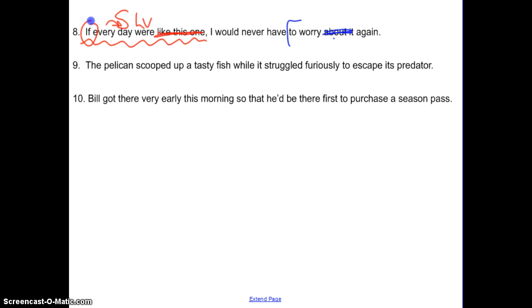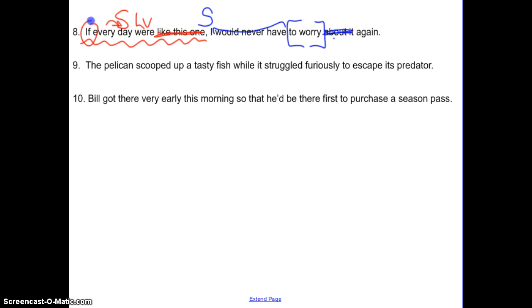Anything else we can get rid of in that sentence? To worry. That's an infinitive. So, what's our subject? What's our subject, Brad? I. And our verb, or verb phrase? I what? Keep going. Would have.